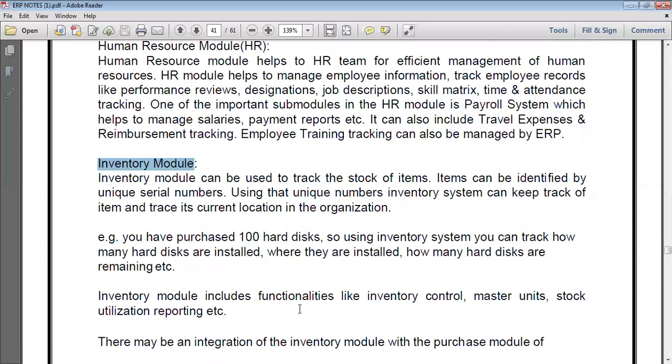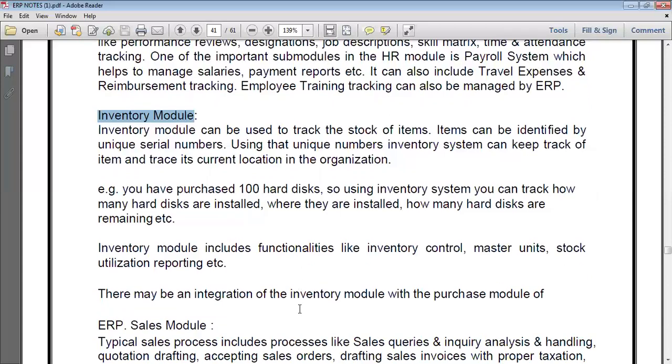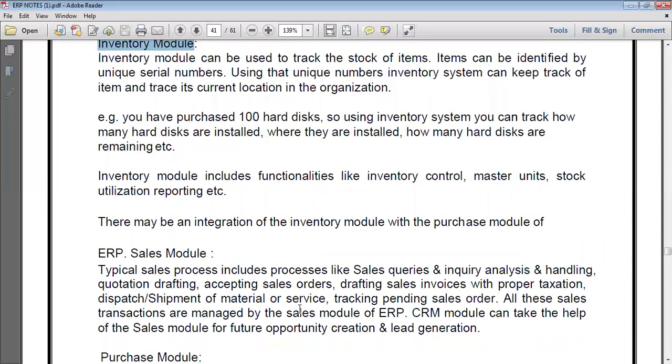The inventory module includes functionalities like inventory control, master units, stock utilization, reporting, etc. There may be an integration of the inventory module with the purchase module. Next, the ERP sales module. This is completely related to product sales, goods sales, and everything.